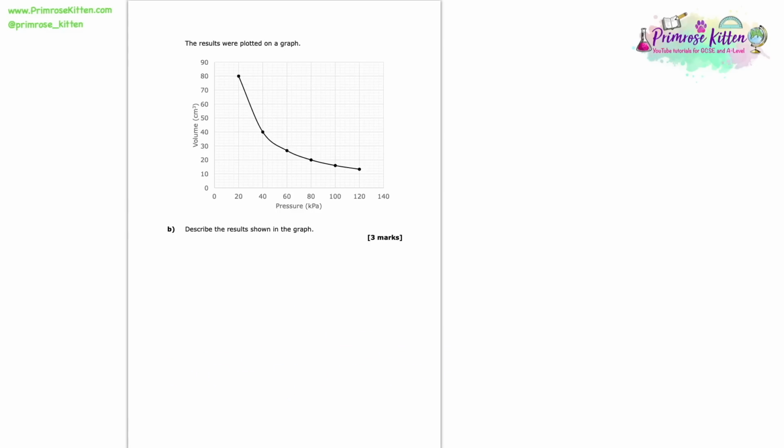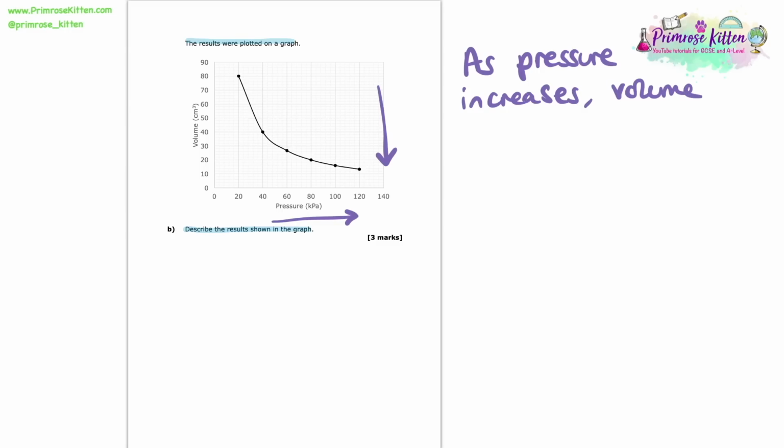The results were plotted on a graph. Here you can see them. Here we're asked to describe the results shown in the graph, and this is a 3-mark question, so we want to be quite thorough with it. The first thing I always like to do in these questions is just state what the general trend is that I see before I sort of zoom in on it and look in a bit more detail. So I can see that as the pressure increases, the volume decreases. Now that's the initial thing I can say.